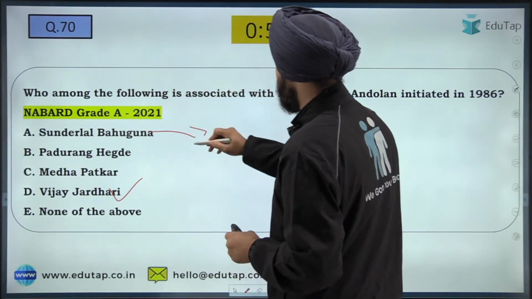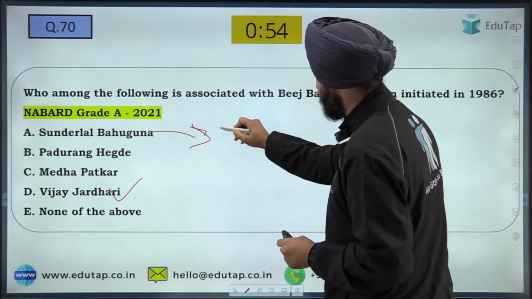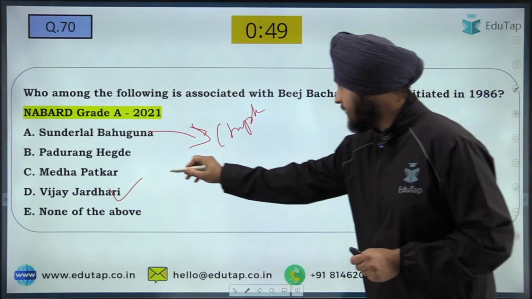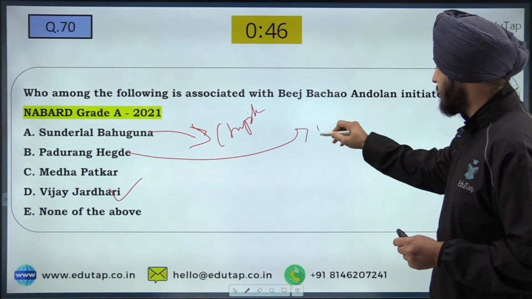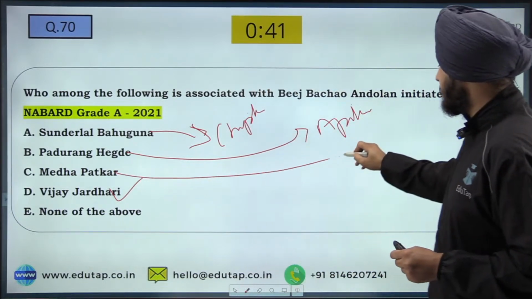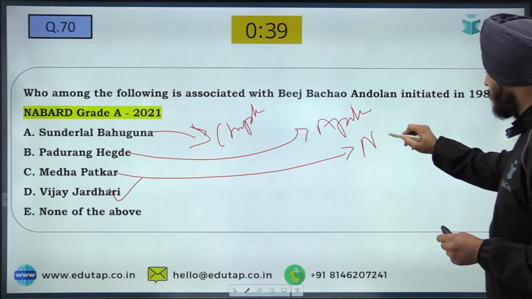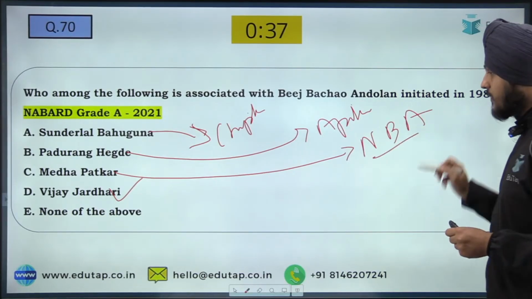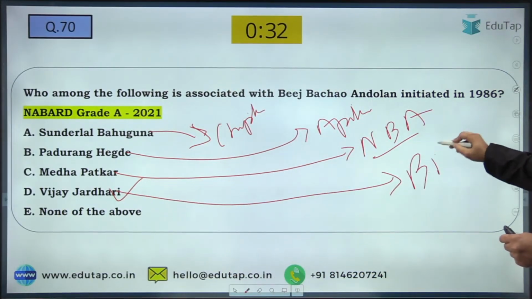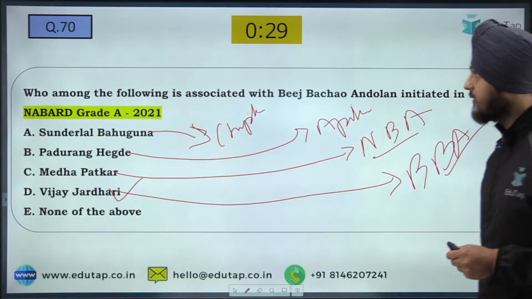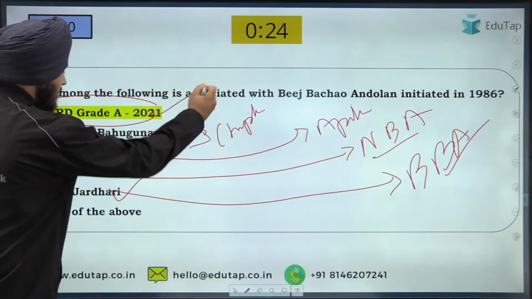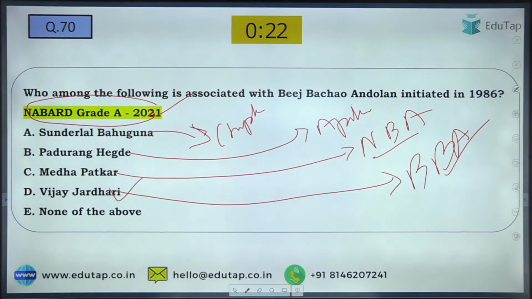So basically Sundarlal Bahuguna has a contribution in the Chipko movement. Padurang Hegde has a contribution with respect to the Appiko movement. Medha Patkar has a contribution with respect to the Narmada Bachao Andolan, whereas Vijay Jardhari has a contribution with respect to the Beej Bachao Andolan. Fine. So that is the explanation part, and I hope it is clear to you. One of the easy questions but asked in NABARD Grade A 2021. So such types of easy questions are also asked.